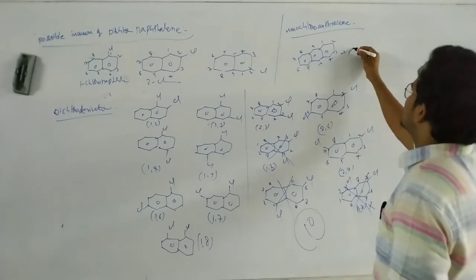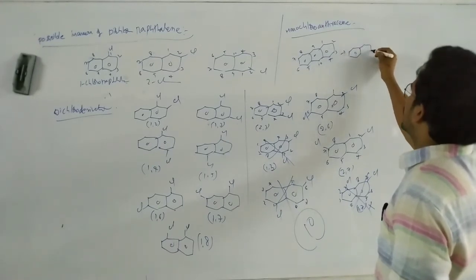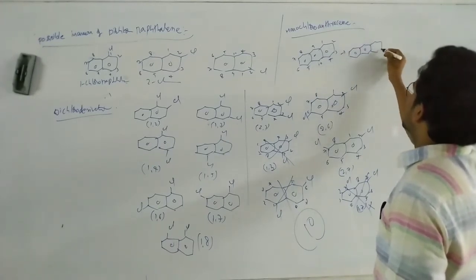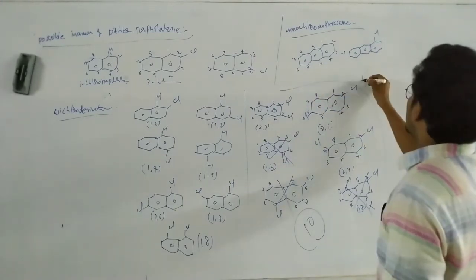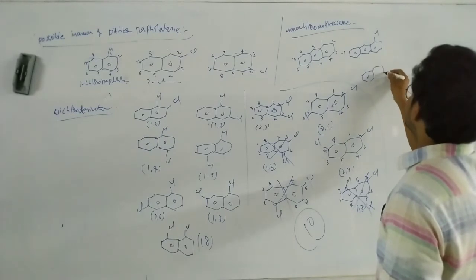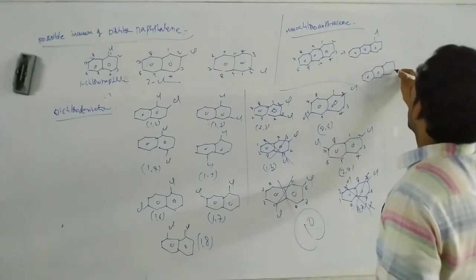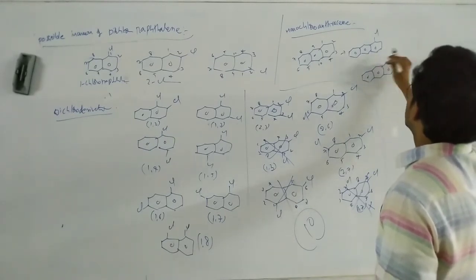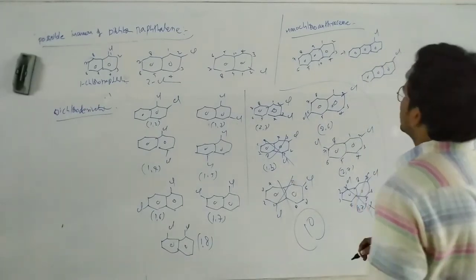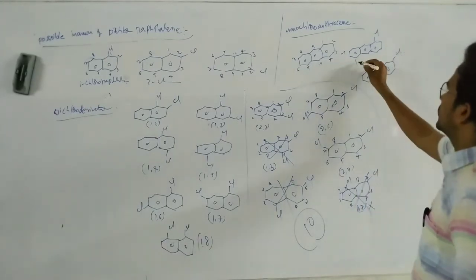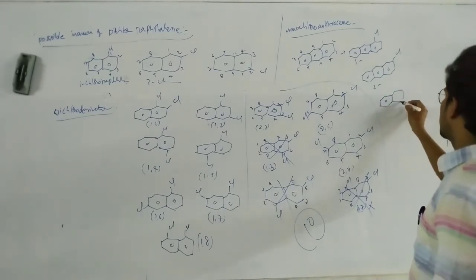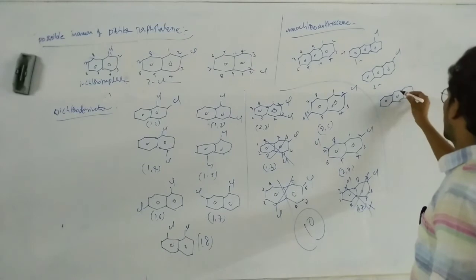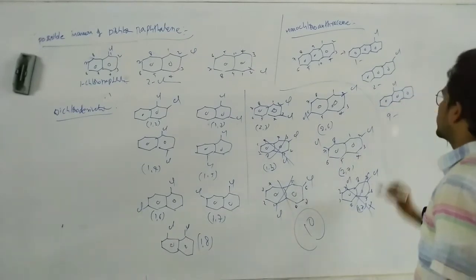Here in this case, we can see three different monochloro derivatives: 1-chloro, 2-chloro, and finally 9-chloro.